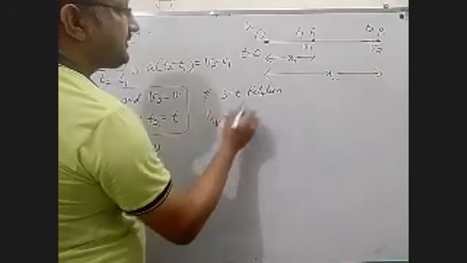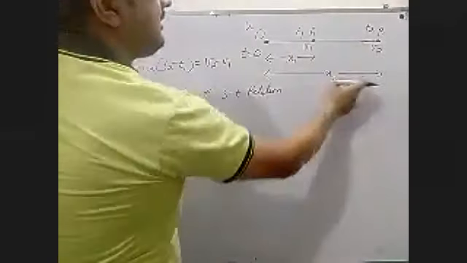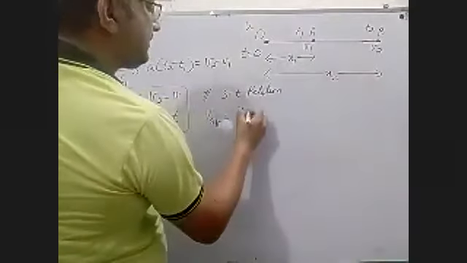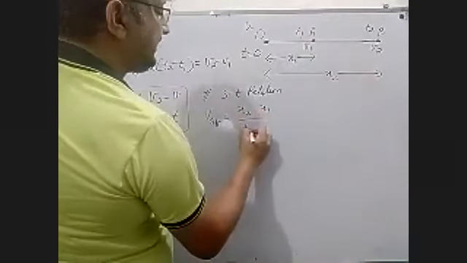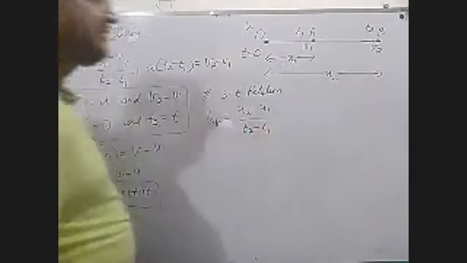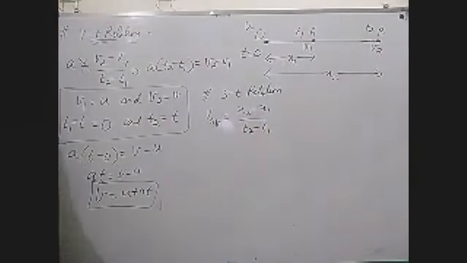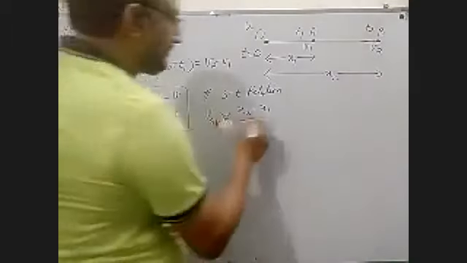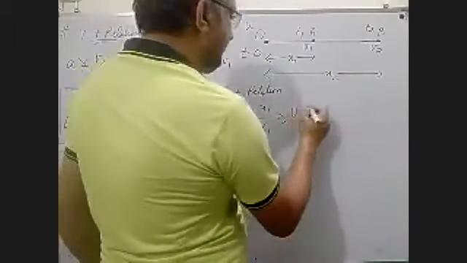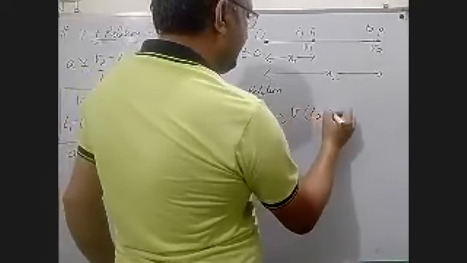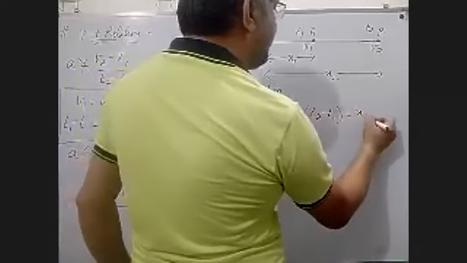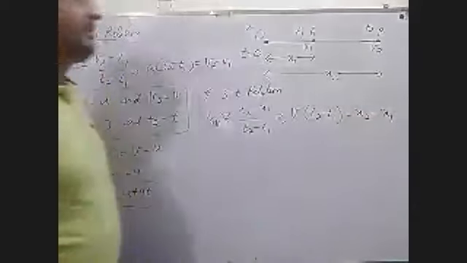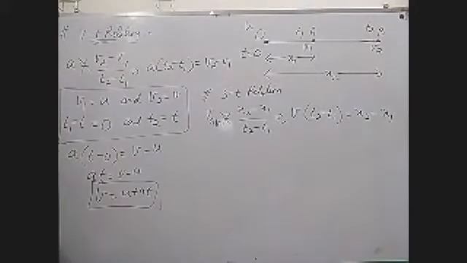V average is x2 minus x1 upon t2 minus t1. This is the formula for calculating average velocity. Okay. Now cross multiply it. This becomes v average times (t2 minus t1) equals x2 minus x1. In this way, you can write this.